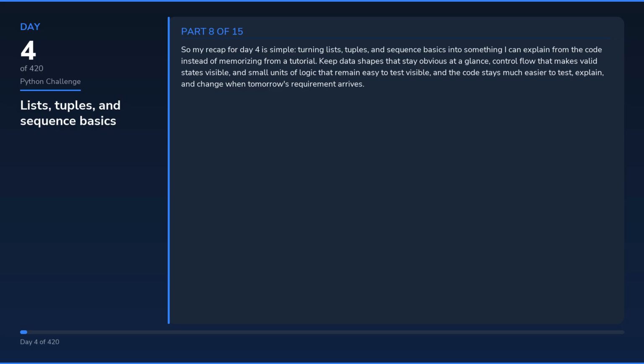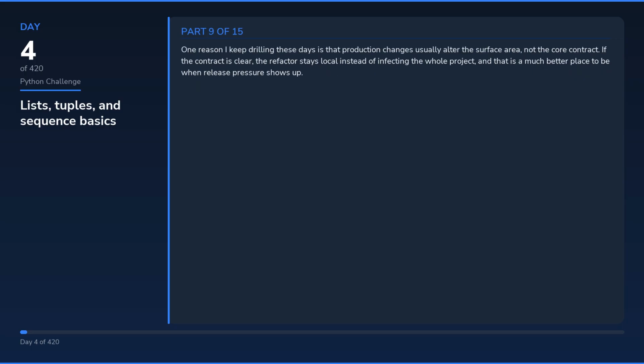requirement arrives. One reason I keep drilling these days is that production changes usually alter the surface area, not the core contract. If the contract is clear, the refactor stays local instead of infecting the whole project, and that is a much better place to be when release pressure shows up.